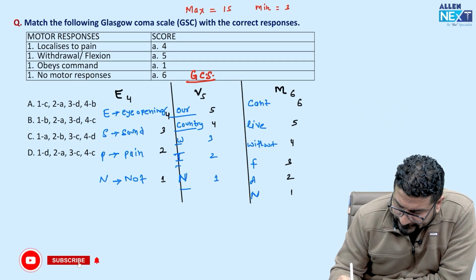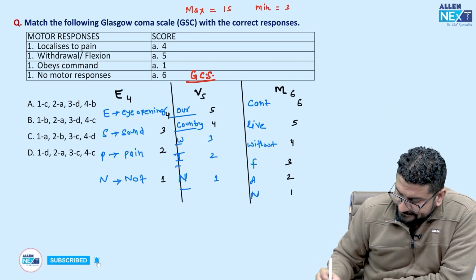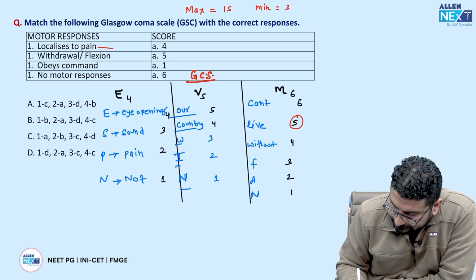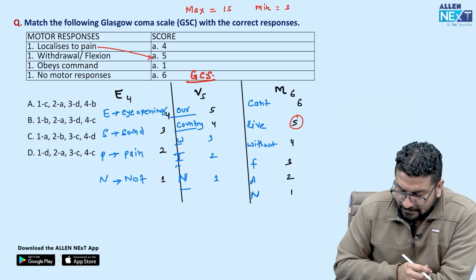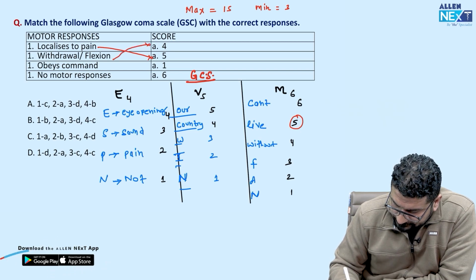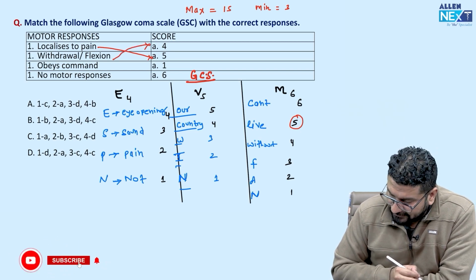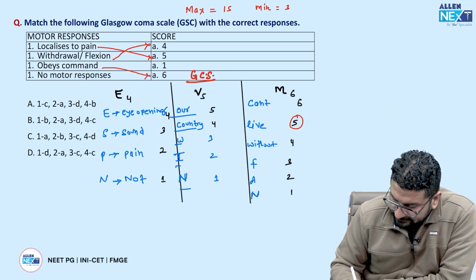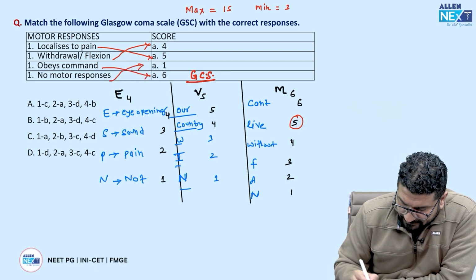अब देखते हैं localize to pain. तो localize to pain कितना आ रहा है? 5. Withdrawal is coming how much? 4. Command obey how much? 6. And no response 1. So थोड़ी सी यहाँ नंबरिंग सही करनी है आपको.